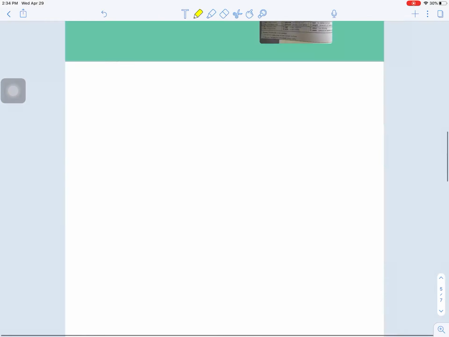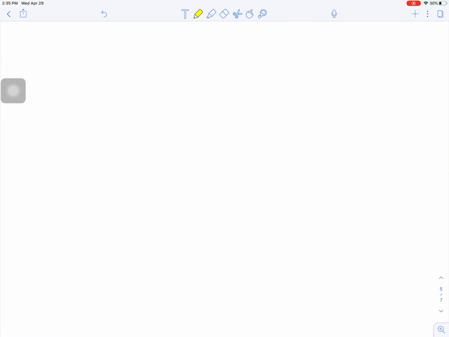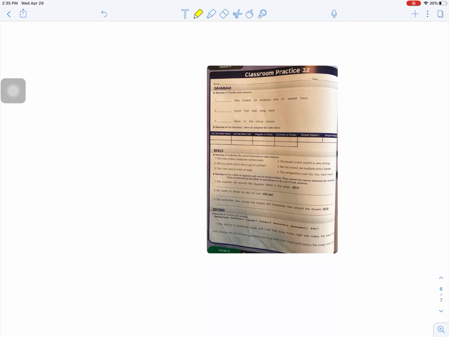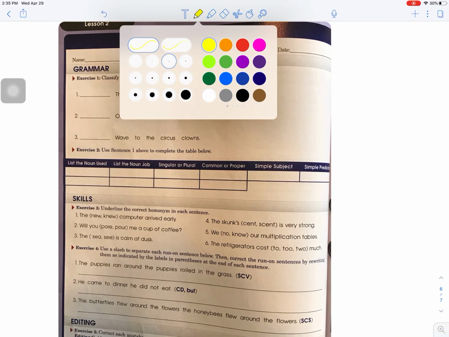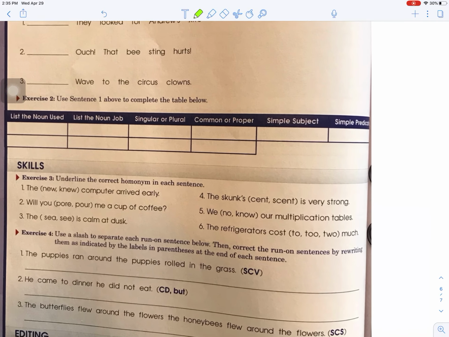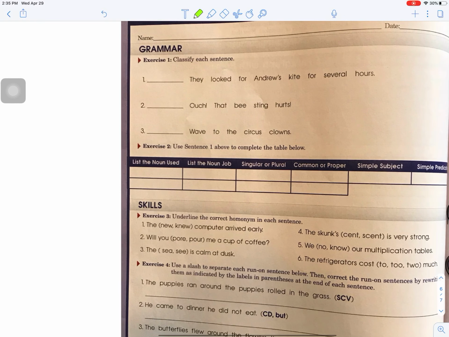All right, the next thing that I'd like to move on to, if I can find it, is your classroom practice. So remember to classify your sentences very carefully. I want to show you something. The list for sentence one, okay, so you're going to be looking for the nouns, right? And nouns are going to be things like what's being talked about, right?